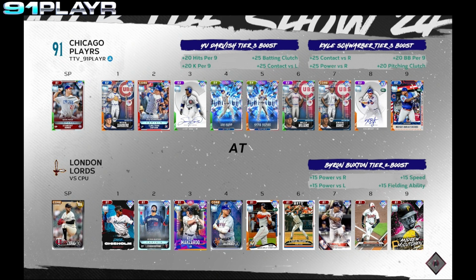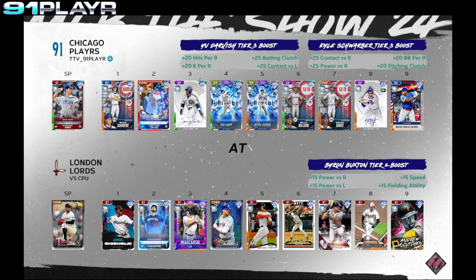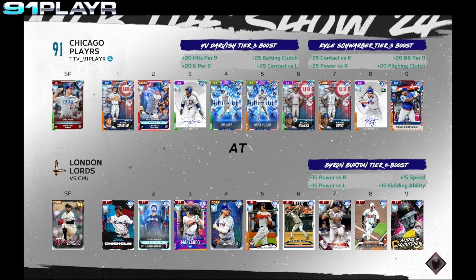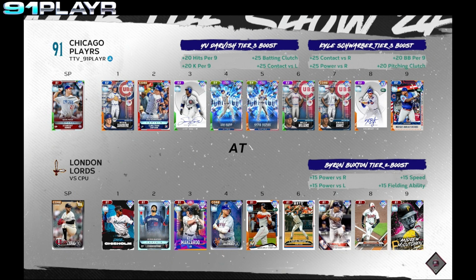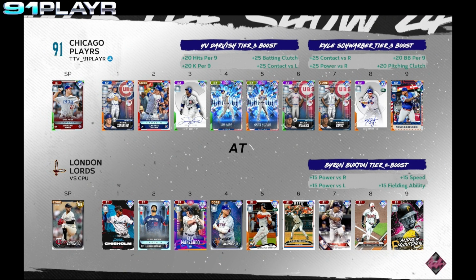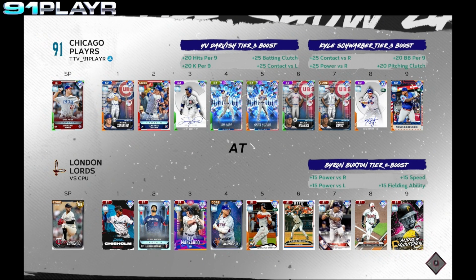For the Lords, Jazz Chisholm, Byron Buxton, Manzardo, Alonso, Stanton, Wright, Sanchez, Westberg, and McCutcheon. On the mound, Pablo Lopez.